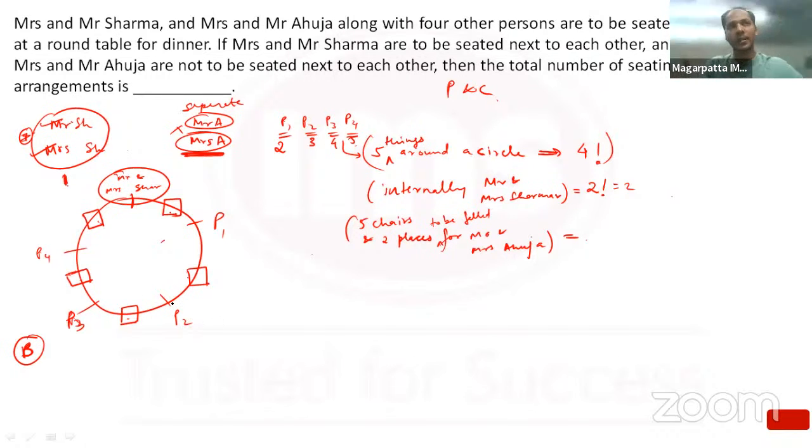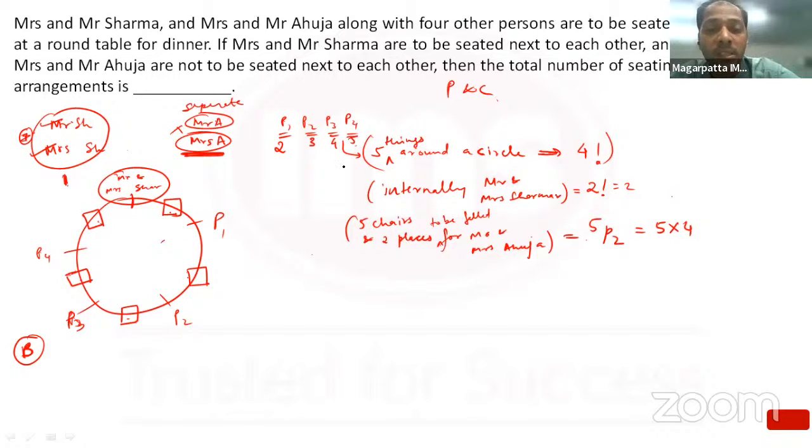So we made others sit and in the gaps we put in the chairs. 5 chairs, 2 people: the number of arrangements is 5P2, which is 5 into 4. Mr. Ahuja can choose any of the 5 chairs, and Mrs. Ahuja will only get one of the 4 remaining chairs.